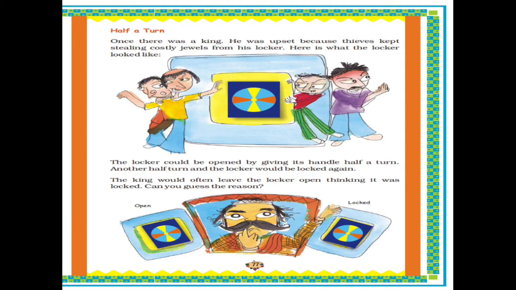The locker could be opened by giving its handle a half turn. Another half turn and the locker would be locked again. Now how can we open the locker? What do we have to do? We have to turn this handle half. If we turn it half, it will open, and if we again turn it half, the locker will be locked.